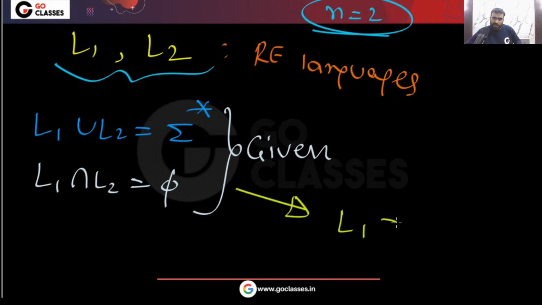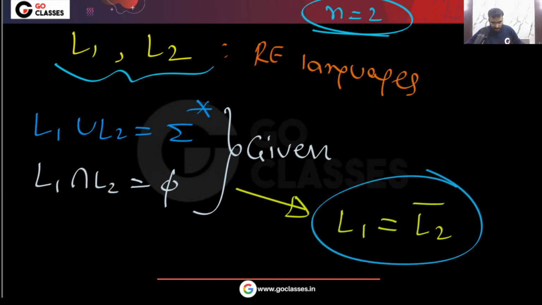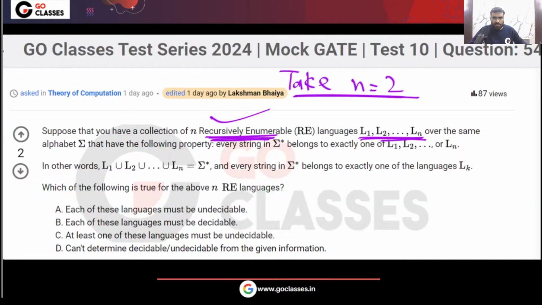So can I say L1 is L2 complement? Yes or no? L1 is L2 complement. They are complement of each other. Agree with me? Okay, I am just taking n equal to 2. Just take n equal to 2.